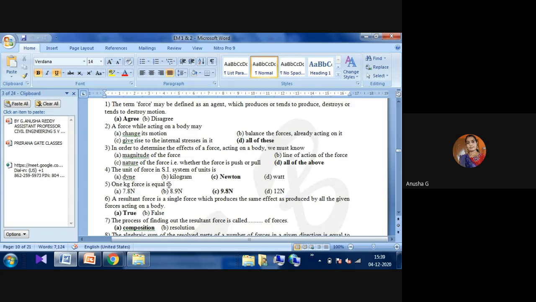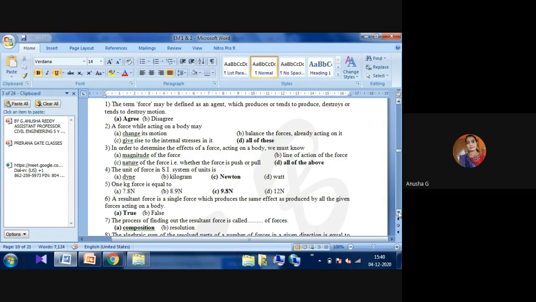Next one. A resultant force is a single force which produces the same effect as produced by the given forces acting on the body. All of you first read that one. If there are P force and Q force from center O, OP and OQ, then OR is the resultant. It's a single force which produces the same effect as all the forces acting on the body. OP and OQ combined are given by the OR force. That is called the parallelogram of forces. That is a diagonal force.